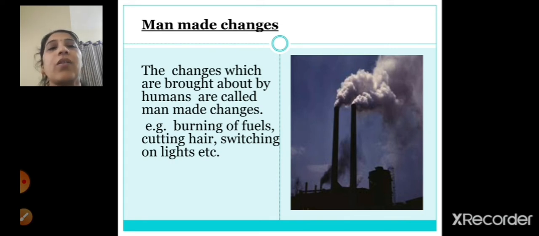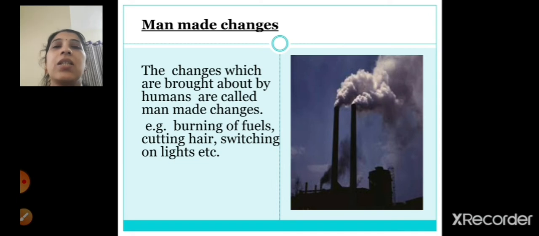For this, man-made things are required, because cutting of hair cannot occur naturally. Switching on the light also cannot occur naturally, and even burning of fuels. So what are man-made changes?